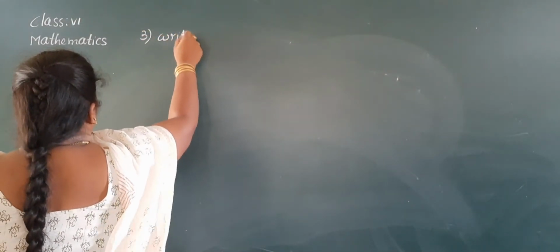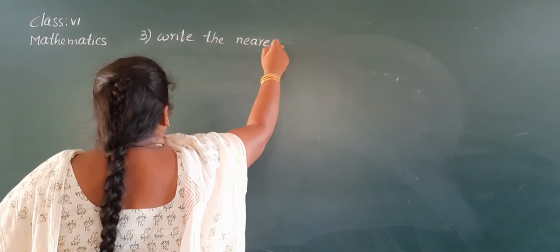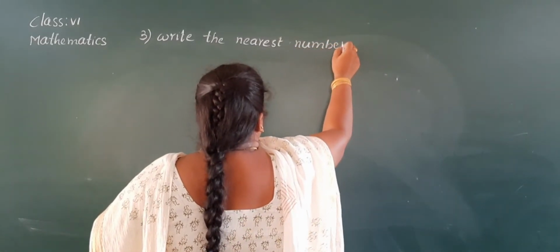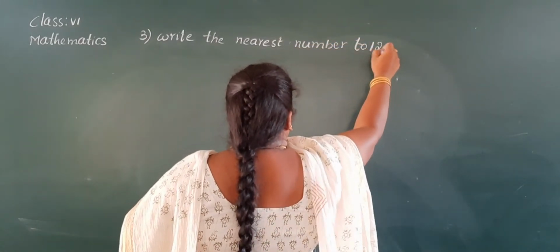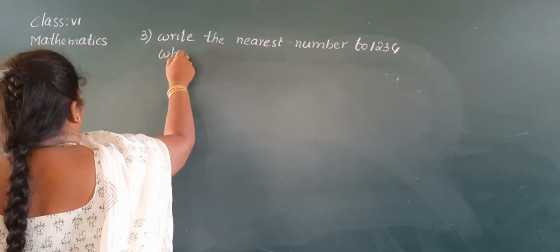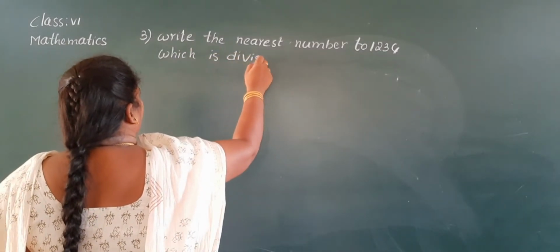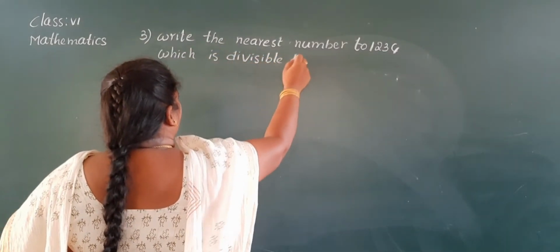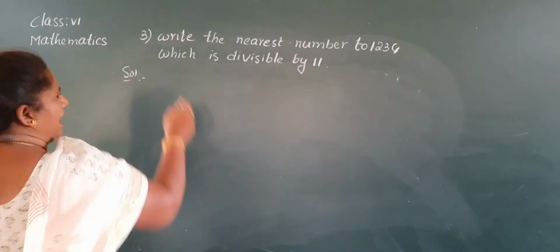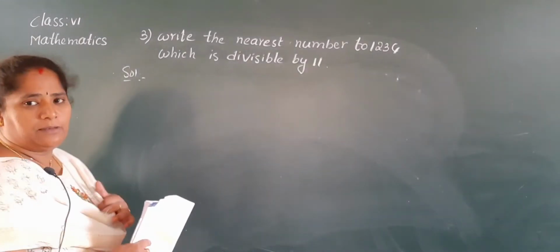Write the nearest number to 1234 which is divisible by 11. Okay, ma? Now we have to find the nearest number to 1234 which is divisible by 11.